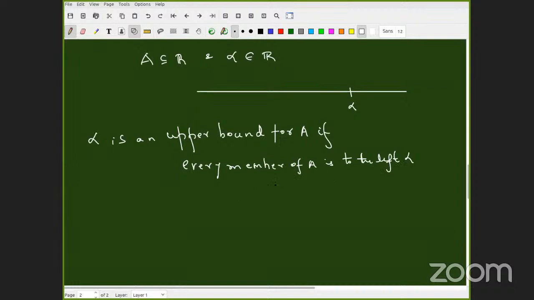So if X is a member of A, or simply I'll write X belongs to A, then what is the relation between X and alpha? X will be here, right? So what's the relation between X and alpha? You can answer now quickly. X is less than alpha. Very good. But for upper bound, should I allow alpha also? Why strictly less than? If the upper bound is 1000, I will spend 1000. So less than or equal to, I will allow.